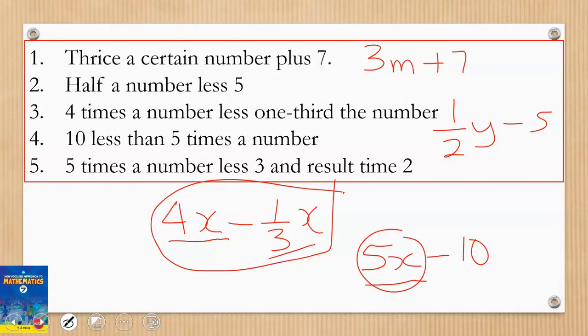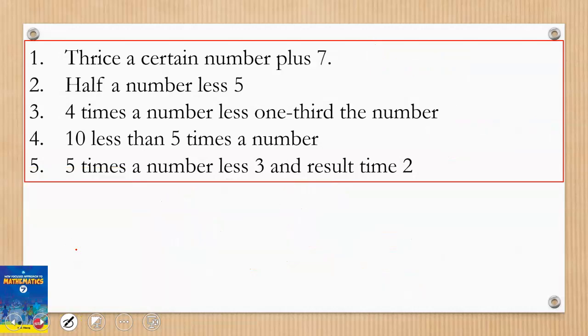Look at this one: 5 times a number less 3, and the result times 2.